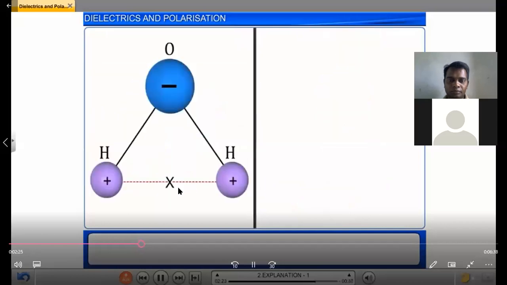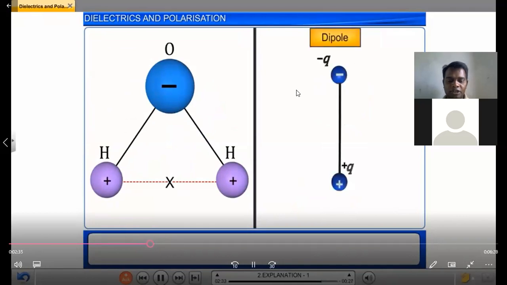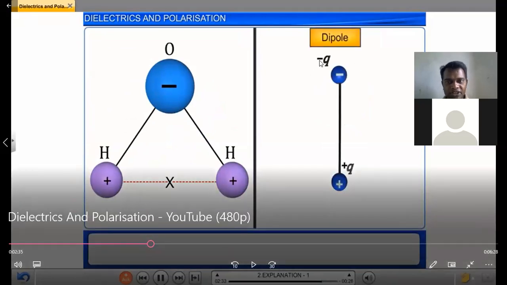These average positions of the positive and negative charges act as point charges, and hence the polar molecule behaves as a permanent electric dipole. This is the negative and this is the positive. Now you can see two charges are separated at some distance.